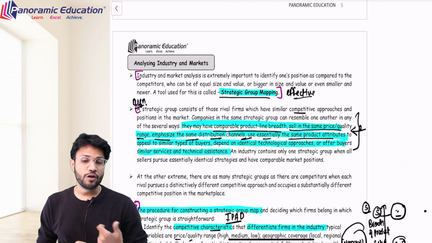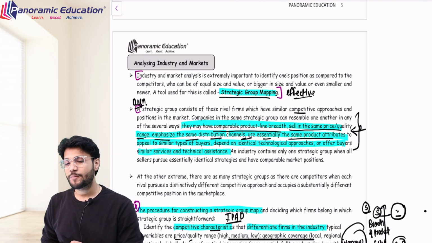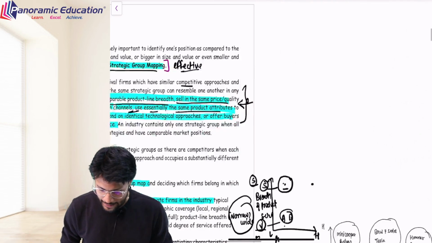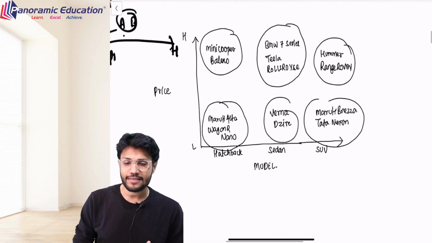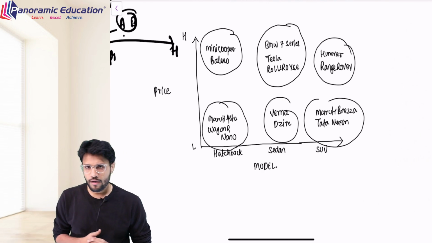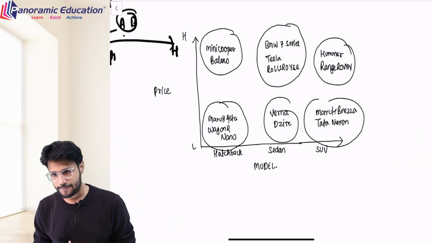What are the qualities of the product? What are the technological advancements of the product? What are the technical assistance you are giving? There are so many factors. Let's say I'll explain this example by taking 2 factors into the discussion. On one side we have considered model, and on another side we have considered price.